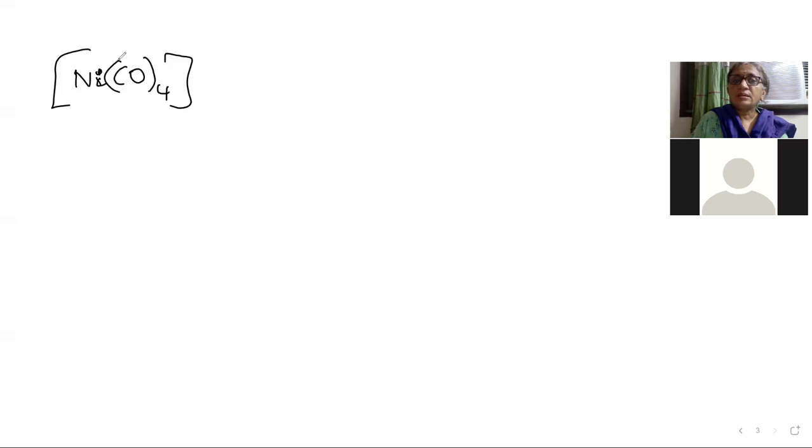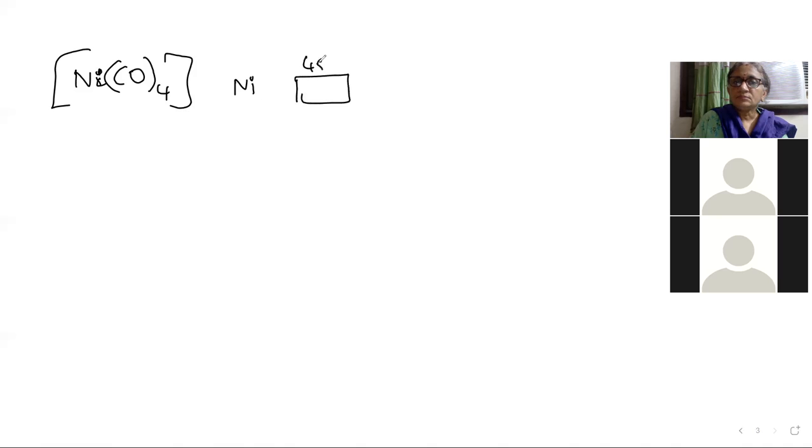You have to remember carbon monoxide is a neutral ligand. So nickel here is in the zero oxidation state. It is not losing any electron during this complex formation, right? So you have to take nickel in its normal, ground state electronic configuration. What is the ground state configuration of nickel? 4s2 3d8.